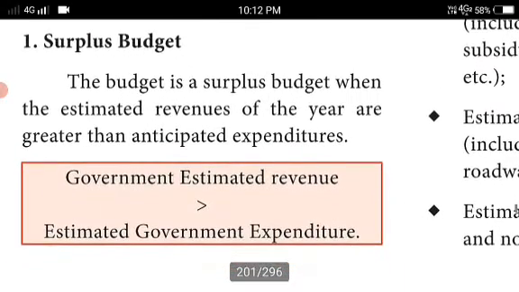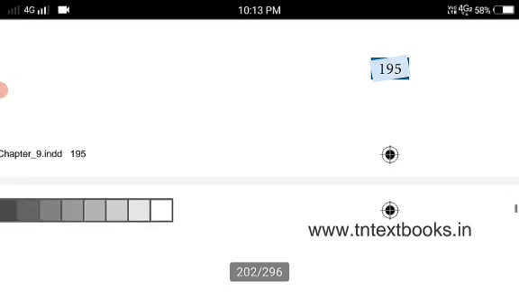Surplus budget means the excess. The name itself is telling us. Surplus means excess. So the budget is a surplus budget when the estimated revenue of the year is greater than the anticipated expenditure. See the formula given here: the government's estimated revenue is greater than the estimated expenditure. This is a surplus budget.